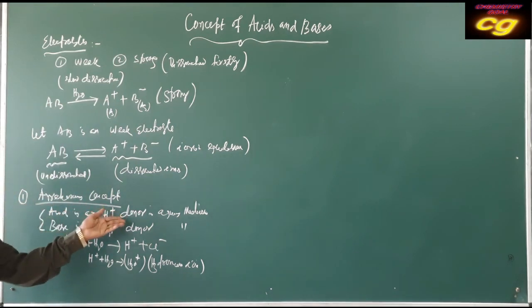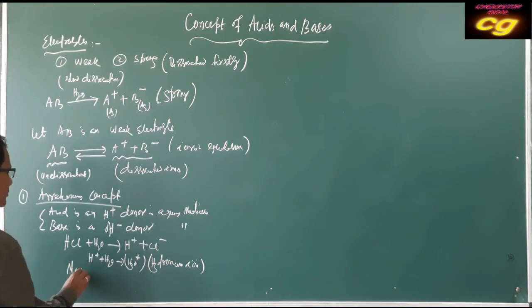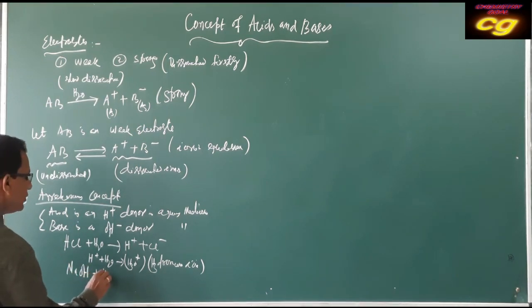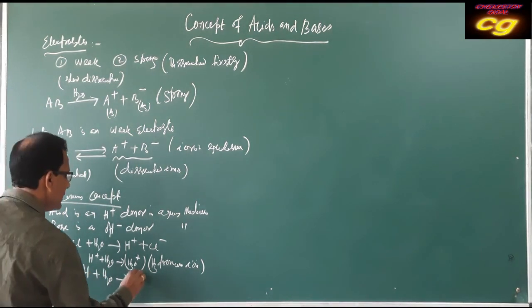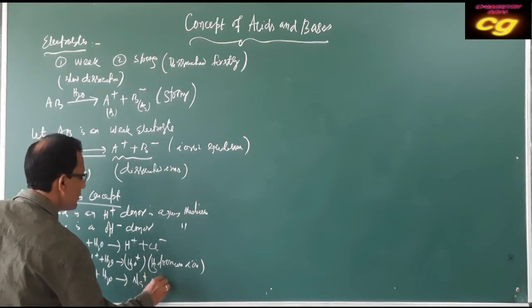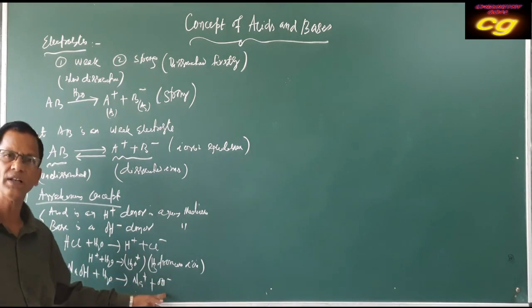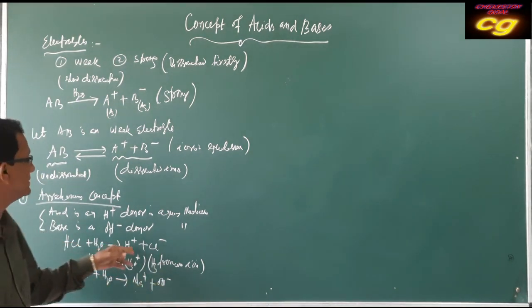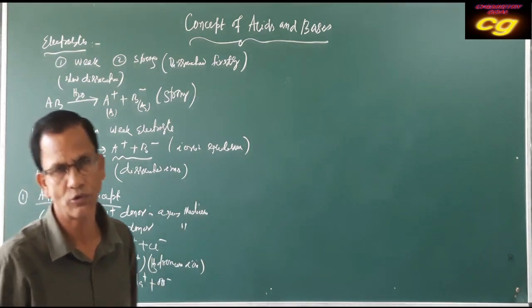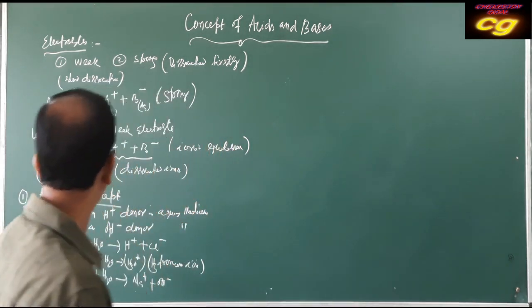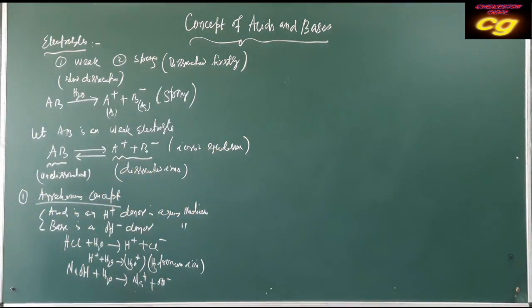So acid is an H plus donor and base is an OH minus donor. For example, sodium hydroxide in water produces Na plus and OH minus. So base is an OH minus donor and acid is an H plus donor. This is the definition of the Arrhenius concept of acids and bases.